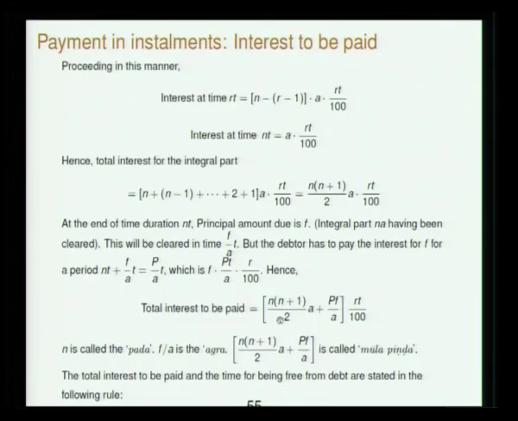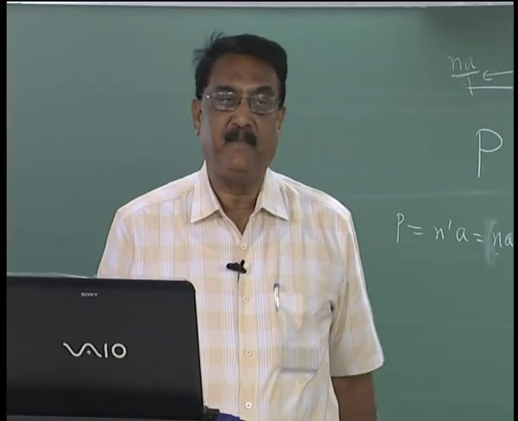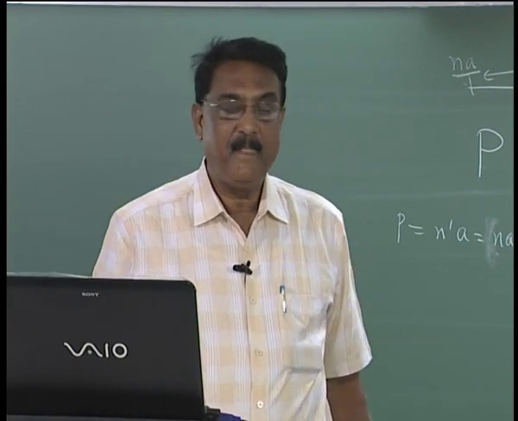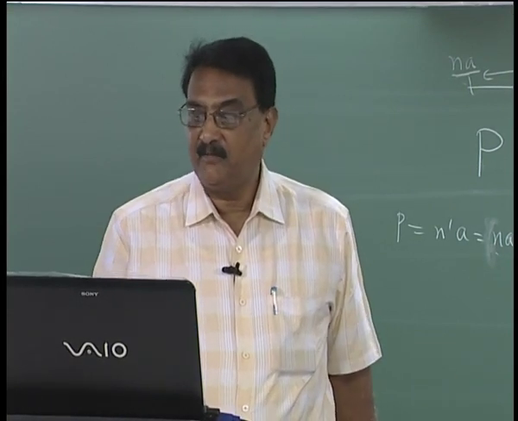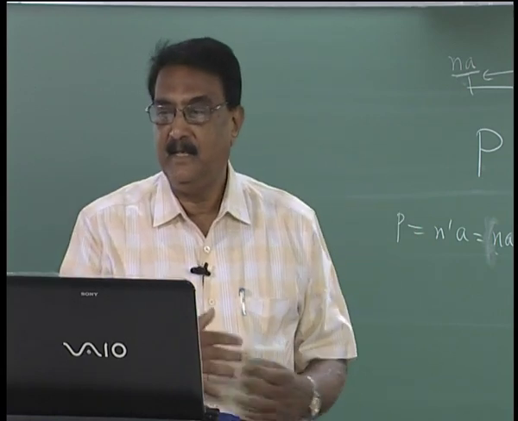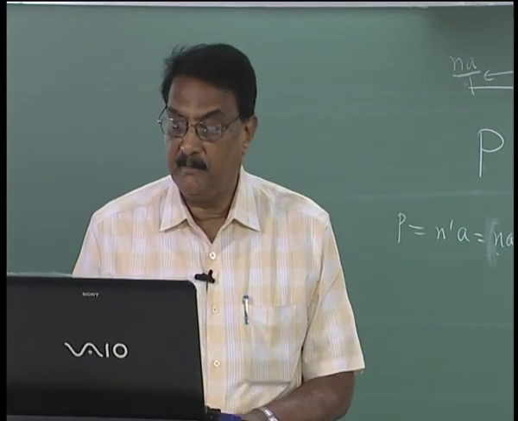The total interest to be paid is n into n plus 1 by 2 into a plus pf by a into RT by 100. So this n is called the pada, f by a is called agra, and this quantity is called moola pinda. So this is the amount he has to pay apart from the money he has given to clear the principal. At every installment he is giving, he has to give this interest. Of course he does not specify when this interest will be paid, maybe every month, in installments.